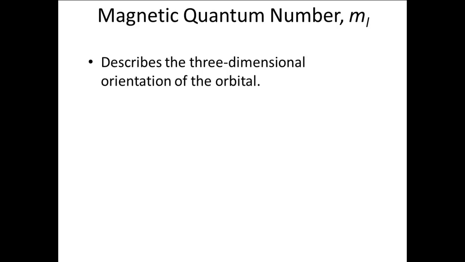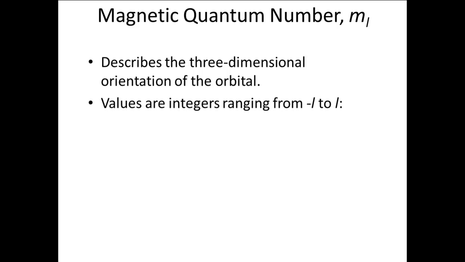The third quantum number is the magnetic quantum number, represented by M with a subscript L. M sub L describes the orientation of the orbital in space. M sub L has values that depend on the particular value of L, and are integers which range from -L to +L.